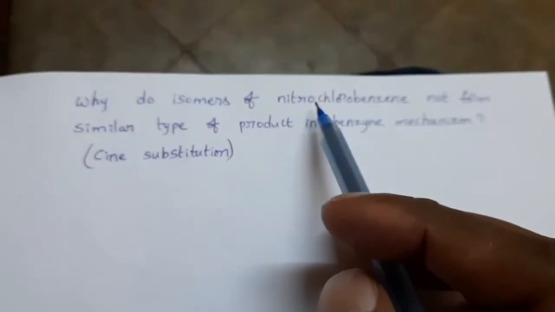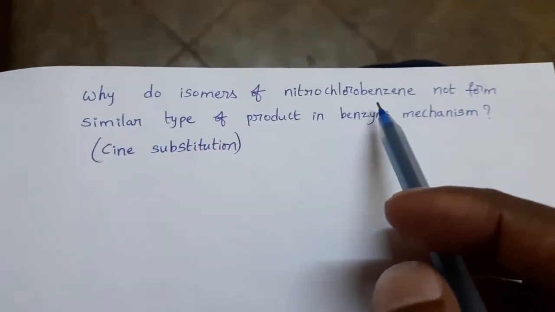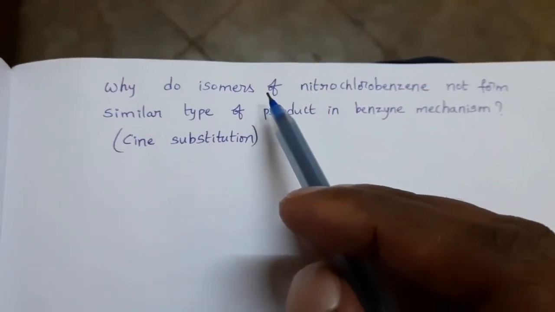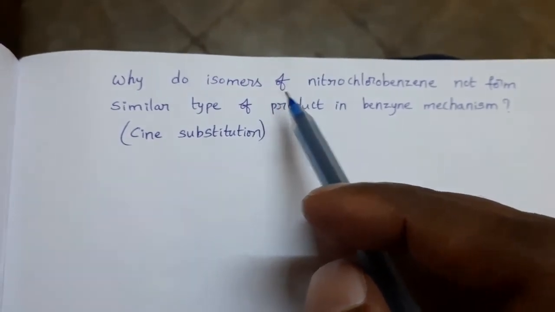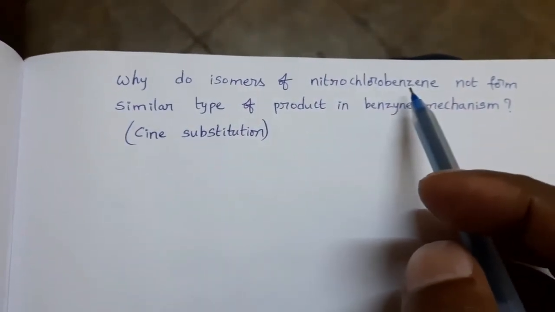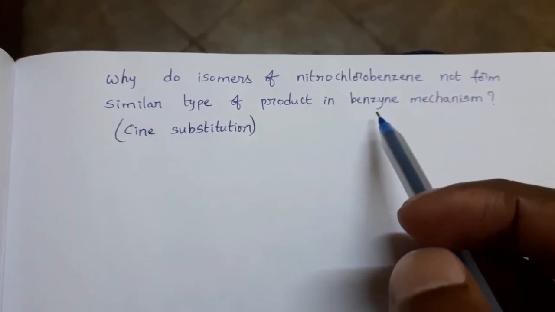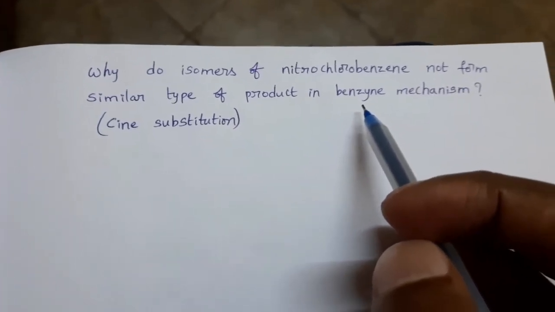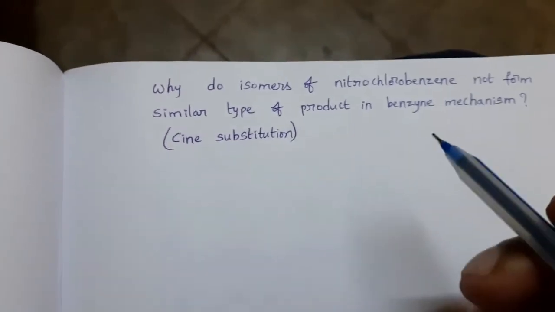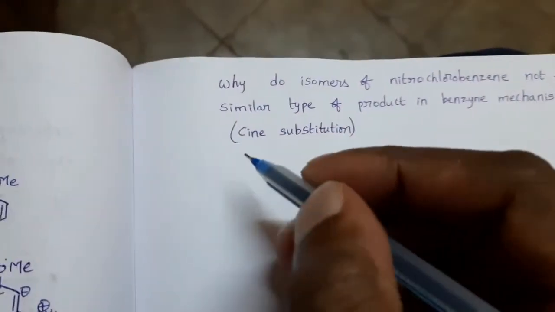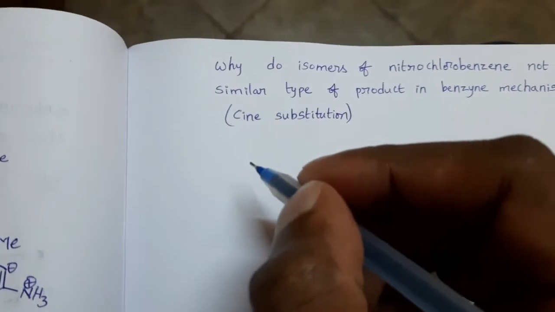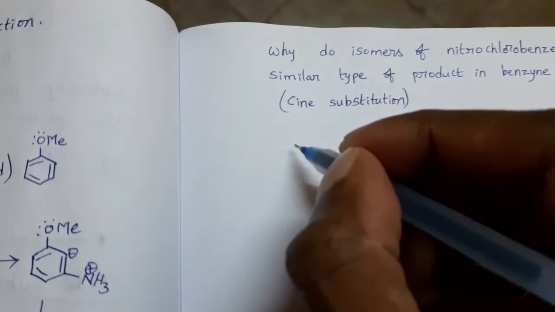Now they gave the compound nitrochlorobenzene. Isomers means ortho, meta and para forms of nitrochlorobenzene do not form similar type of product in the benzyne mechanism. See one by one. First one, orthonitrochlorobenzene.